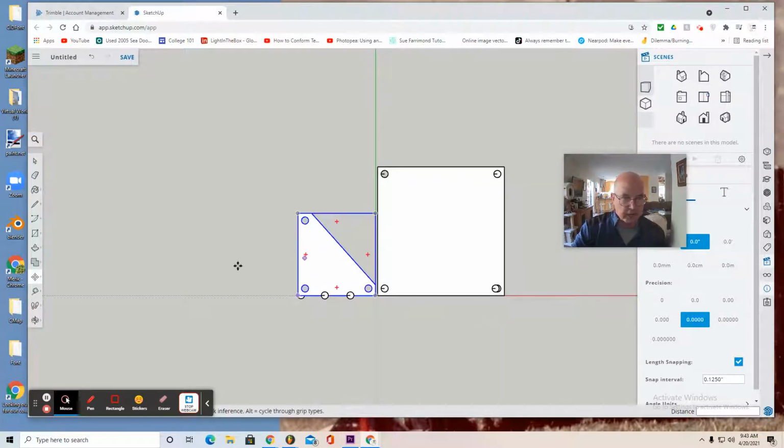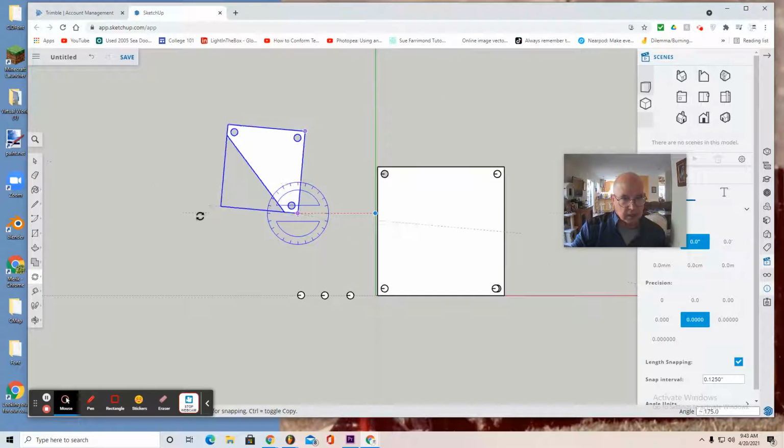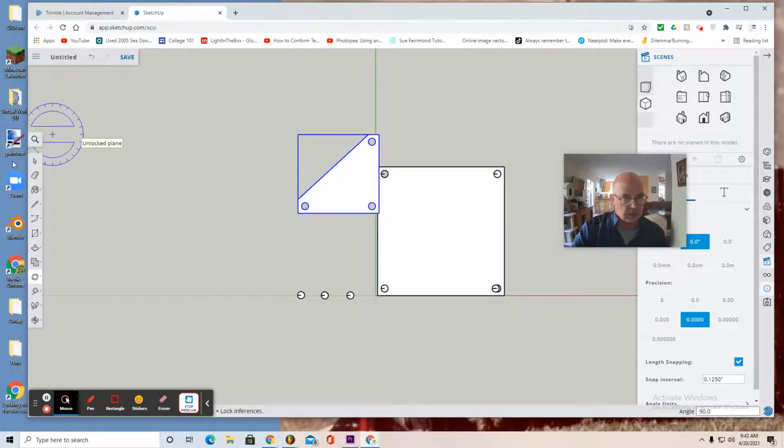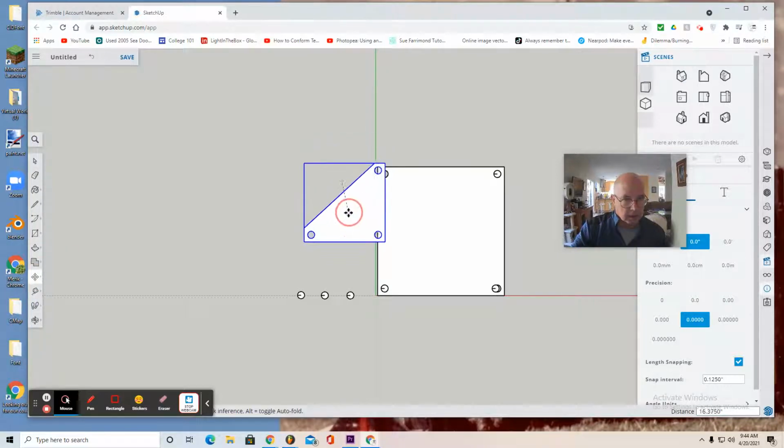You're going to need to rotate this platform. It's not in the right configuration. So you can select a corner and another corner and rotate it. That's the proper configuration, 90 degrees. And then use the move tool. Okay, and line up these 2 holes.